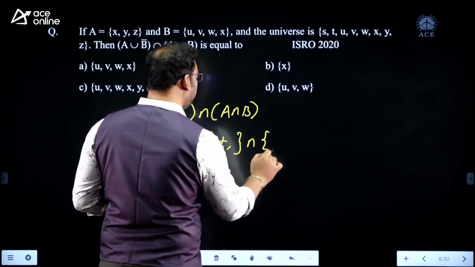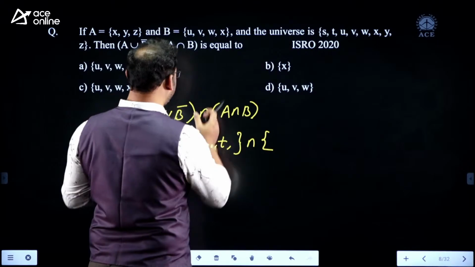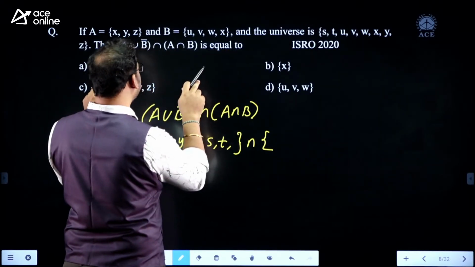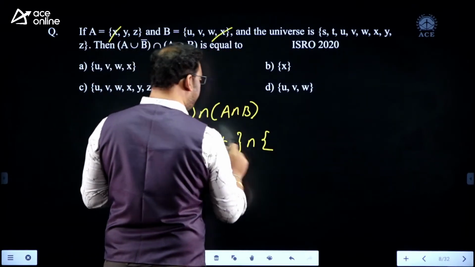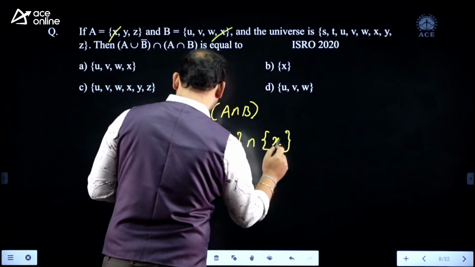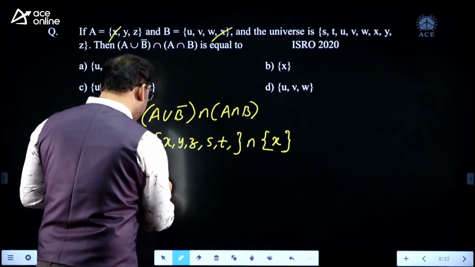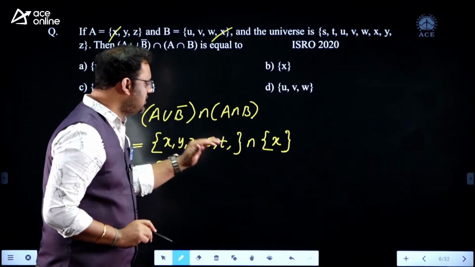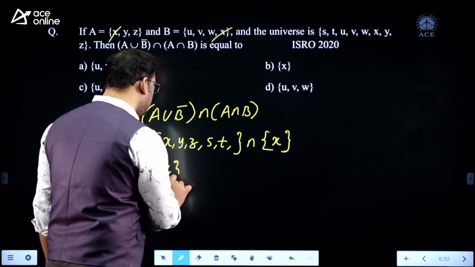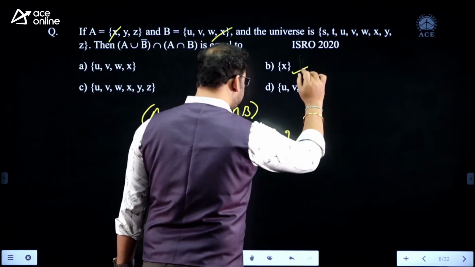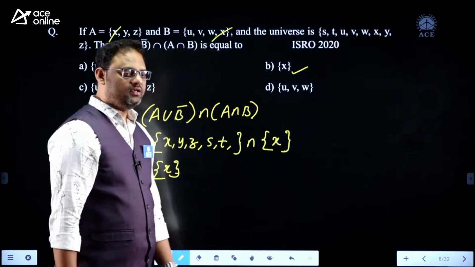Coming to A intersection B, the common elements of both A and B is simply X. Now the intersection of these two sets, this is a set and this is a set, the common element is only X. X is the correct answer.